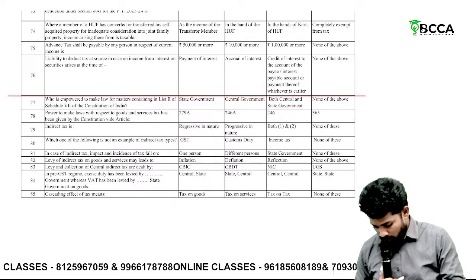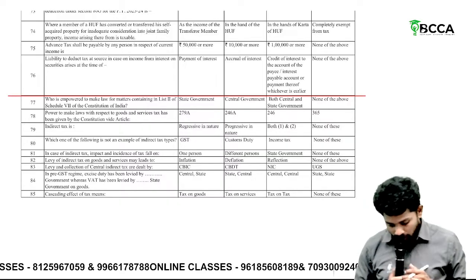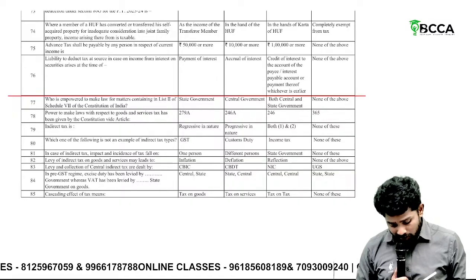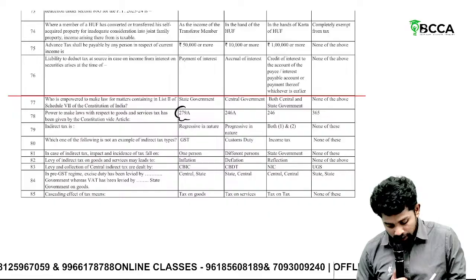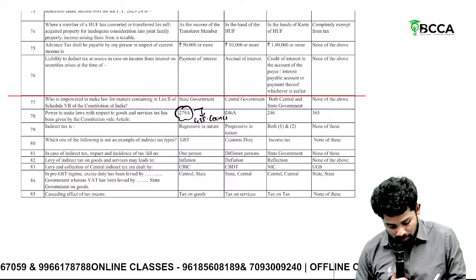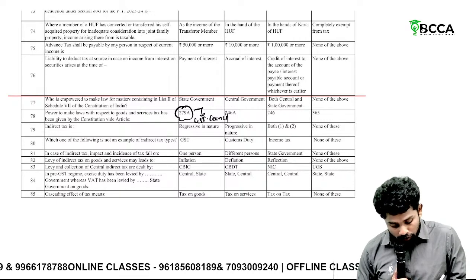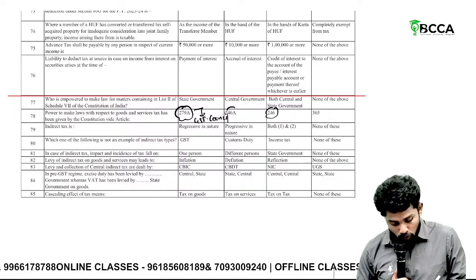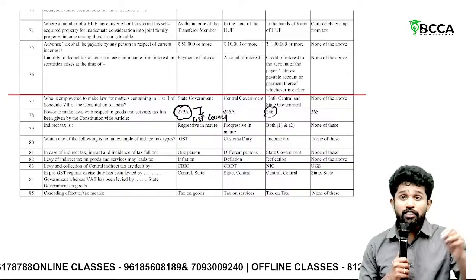Everybody respond. All of you should respond. Okay? Then, sir, someone has answered Article 279A. Article 279A is about the GST Council. Okay? Article 246 gives the power to frame laws in general. 246A is specifically for GST. 279A is for the Council.